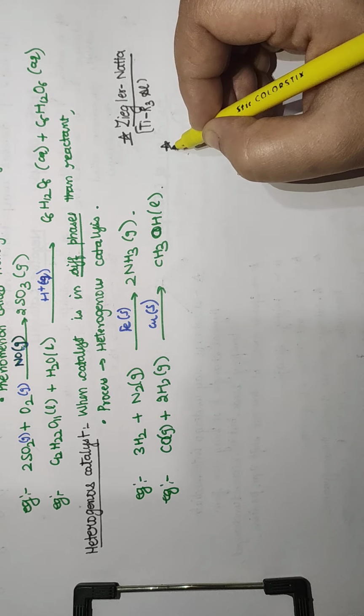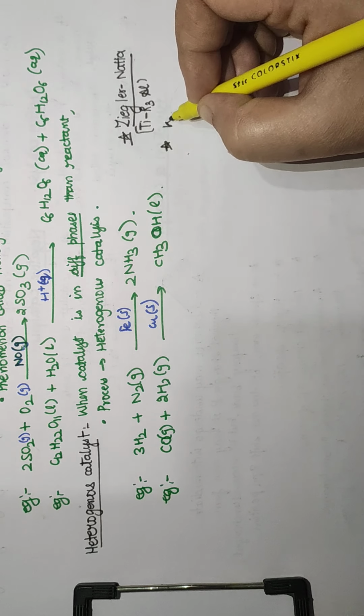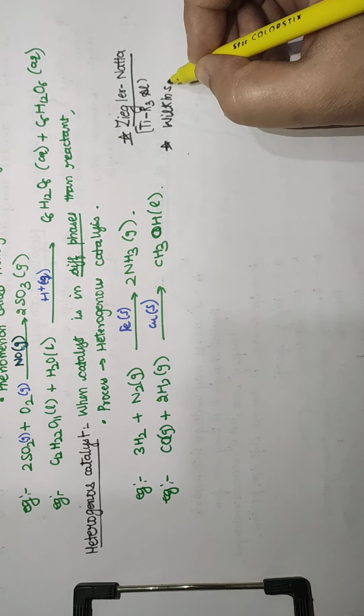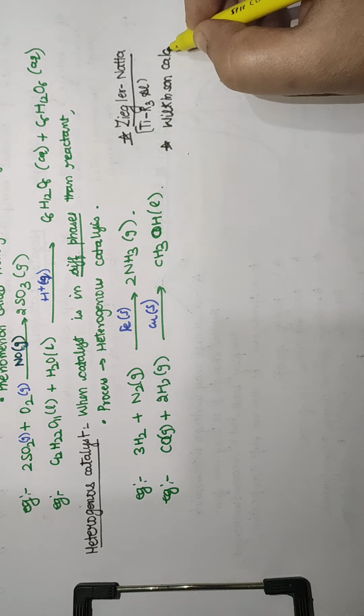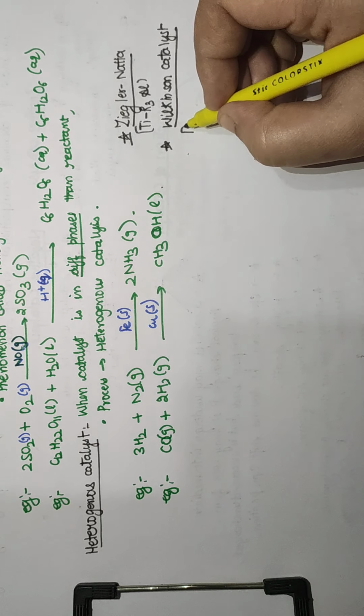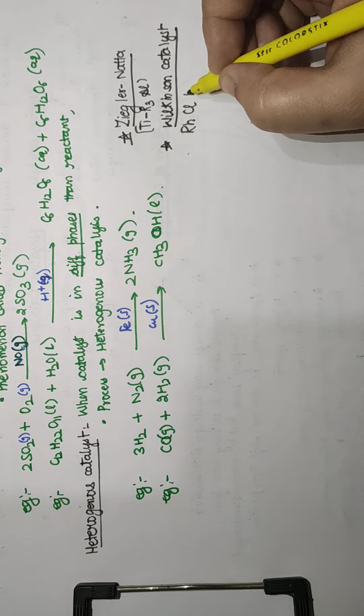The second catalyst which we use is Wilkinson's catalyst. So this is also an example of a heterogeneous catalysis, right? So its formula is RhCl(PPh3)3.